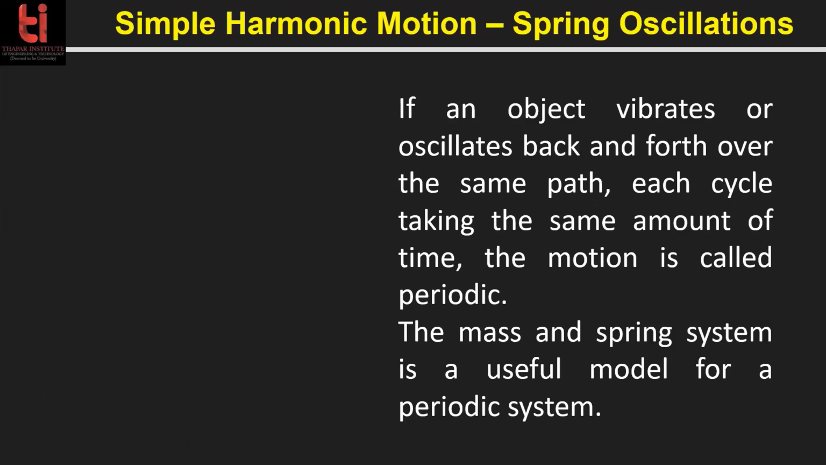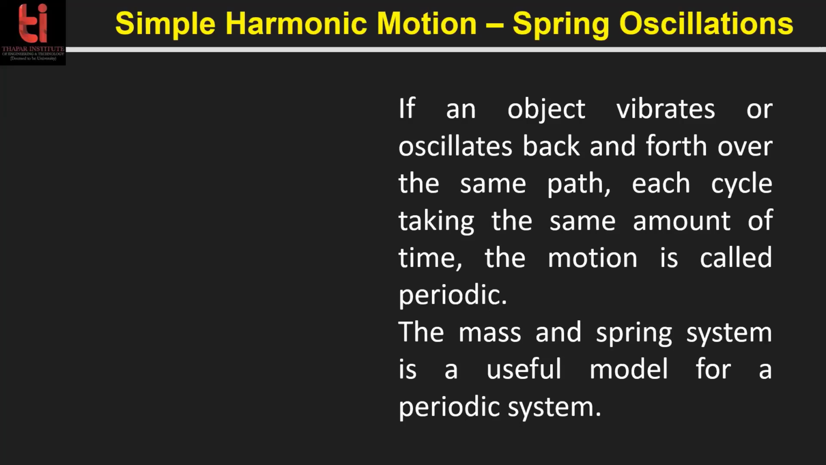So if an object vibrates, how simple harmonic motions or these waves are created, we'll try to understand. If we have an object that vibrates back and forth in the same path, which is not getting changed, you need to understand, back and forth. In this way, we are not talking about ceiling fans or anything. So the oscillations should be back and forth. In each cycle, it should take the same amount of time. Then this motion is called periodic.